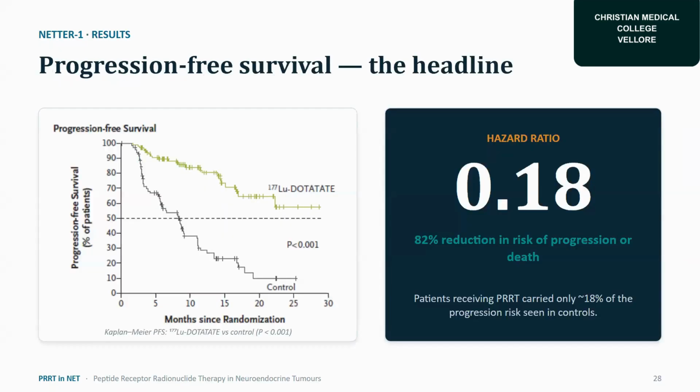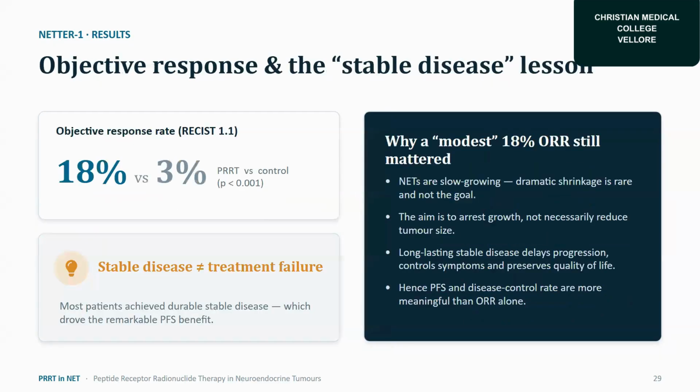So we can see the progression-free survival in the Kaplan-Meier curve. We can see there is a marked early separation between the control arm and the lutetium DOTATATE arm, which shows increased progression-free survival. So the objective response and the stable disease here. The objective response rate, that is ORR, is 18% for the lutetium arm versus 3% for the control arm.